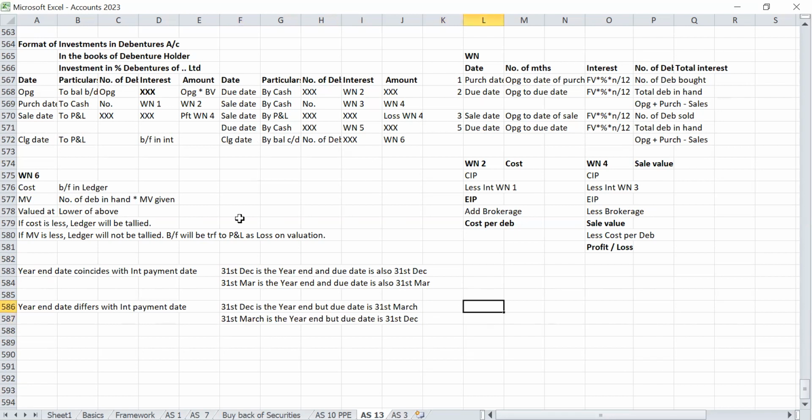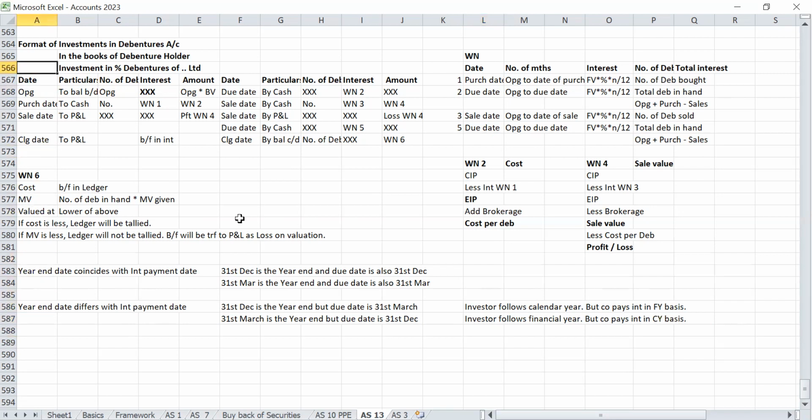That is, the investor follows the calendar year. Then the year end date will be 31st December, but the company pays interest on a financial year basis. Or vice versa: the investor follows the financial year, but the company pays interest on a calendar year basis.